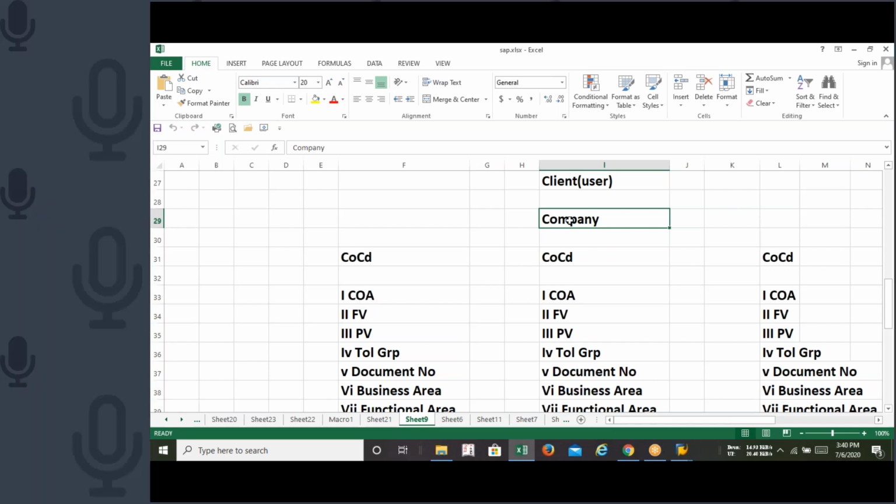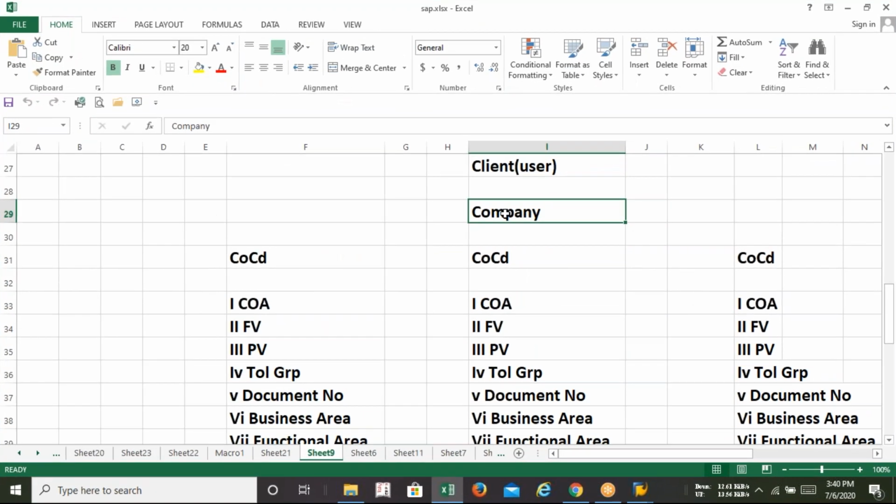The smallest unit where we are going to record all the financial transactions, taxation, compliance, that is our company code. So the company code will be the smallest unit of the group company where we need to declare all the transactions and necessary things. Basically, for example, the Tata Group of Industries, or Reliance Group of Industries, Unilever. Whenever we take an example in SAP, let's take a big organization, a giant like Tata, Reliance, ITC, so that we can understand why these steps are important or relevant for them.